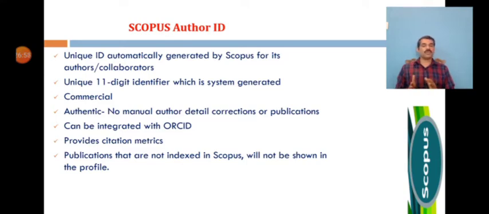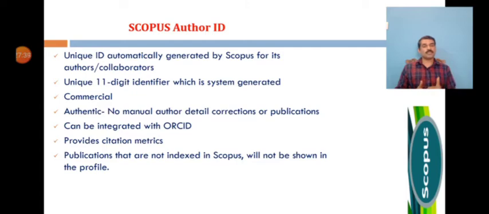So Scopus gives an author a Scopus author ID, which automatically comes when a paper gets published in Scopus indexed journals. So we will not be able to make it manually. And Scopus generates an 8-digit number for an affiliation and an 11-digit number for an author automatically and programmatically. So you can request author detail correction and add your publications to Scopus since you will not be able to make it your own. It helps to provide the number of times a research article is cited, authors who have been cited differently, and H-index for the subscribed contents of Scopus, etc.